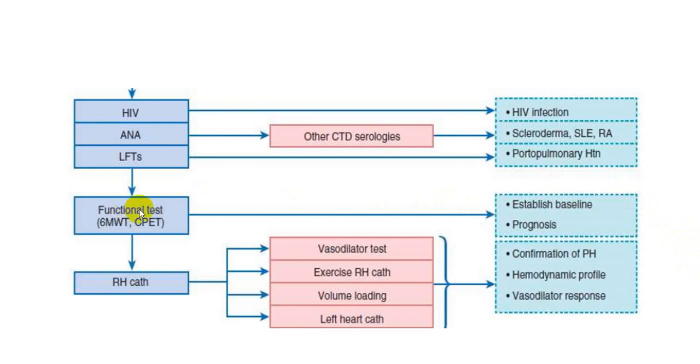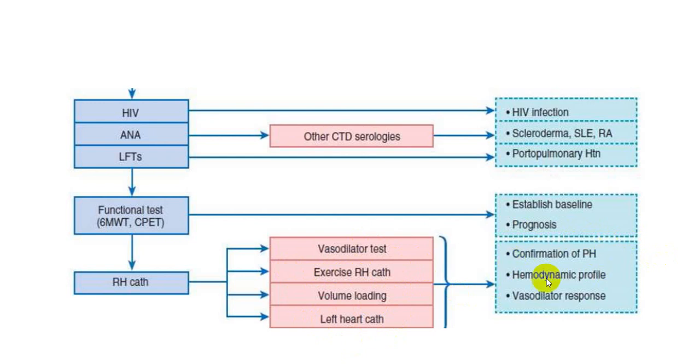Basically, if you want to find out the function, the 6-minute walking test is very helpful, and that will be helpful for baseline and also for prognosis purposes. For right heart catheterization, and then you can do the vasodilator test. You can do exercise right heart catheterization. You can do volume loading test. You can do left heart catheterization test and confirm the diagnosis of pulmonary hypertension.